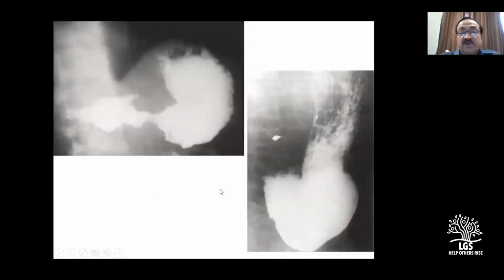So again, I have put this only for you to understand the scenario. Look here, antral carcinoma going into, see here. This much is affected. This is the barium. And if you ask the patient to drink water and look for VGP, you will see it only here, from here to here.